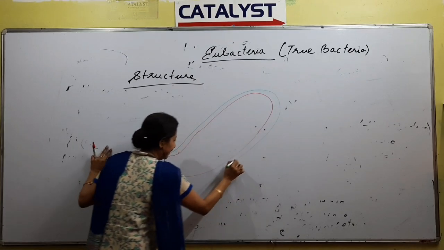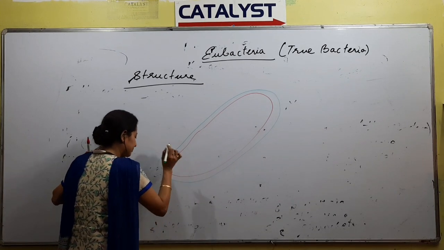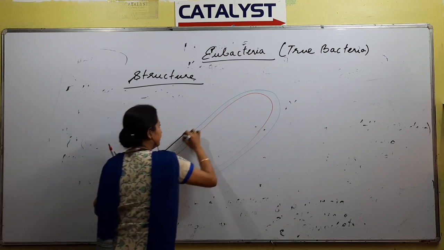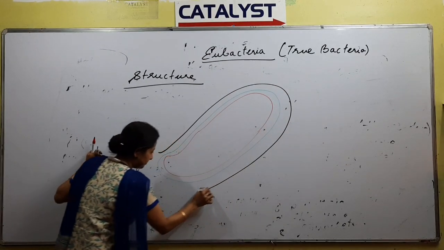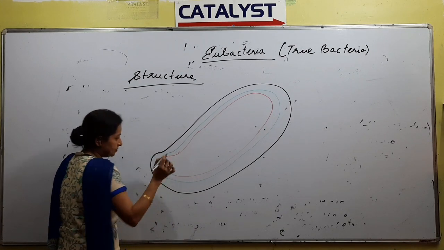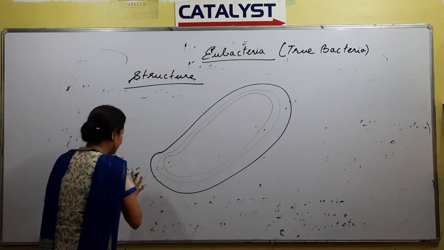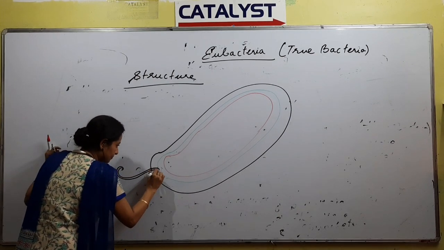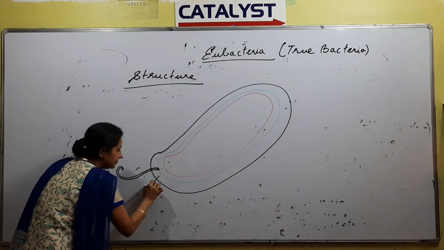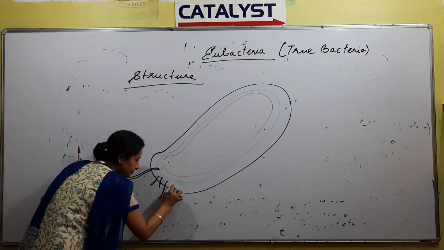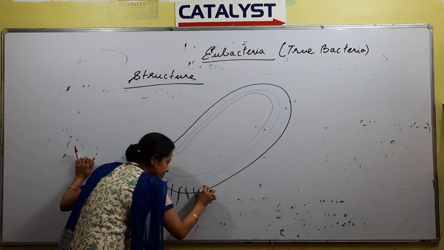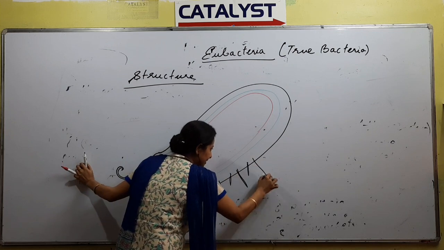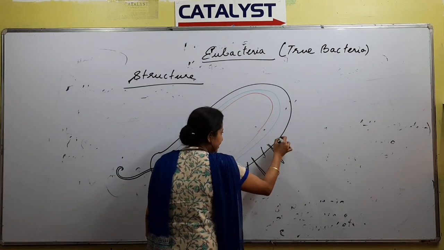Can you see the board properly? Exactly. I will draw just a rough diagram. Some hair-like structures will come out, and just pay interest to the hair-like structures. I have drawn a number of them; some of them are long and some of them are short.